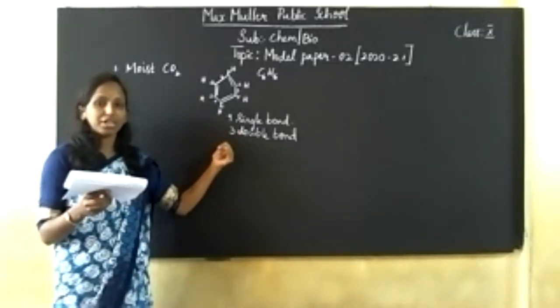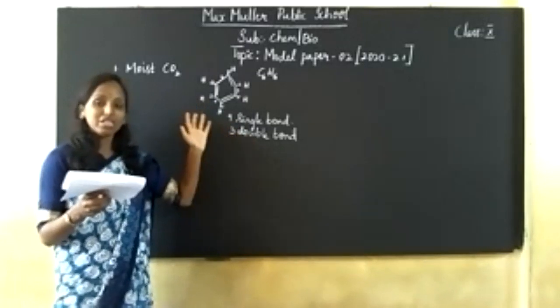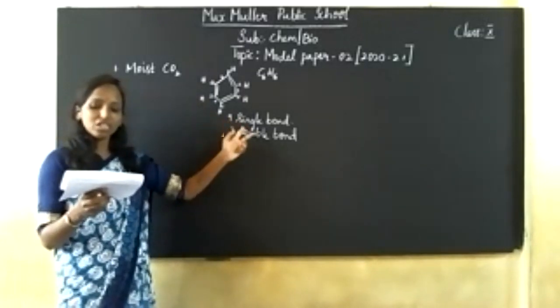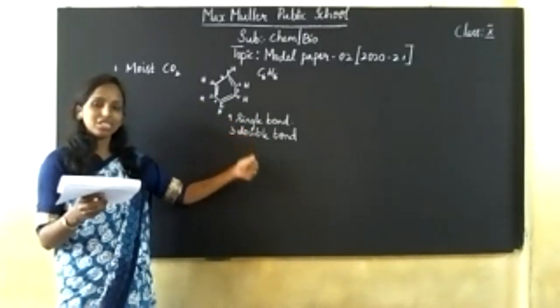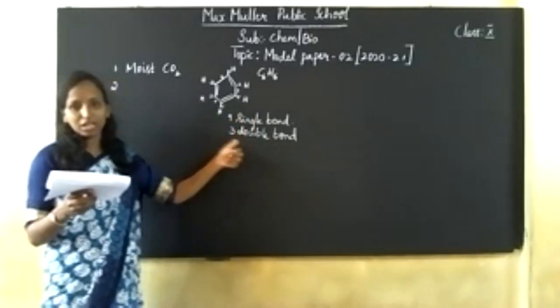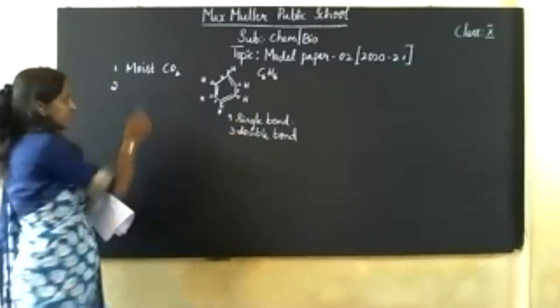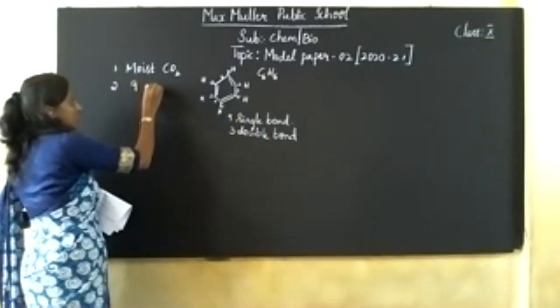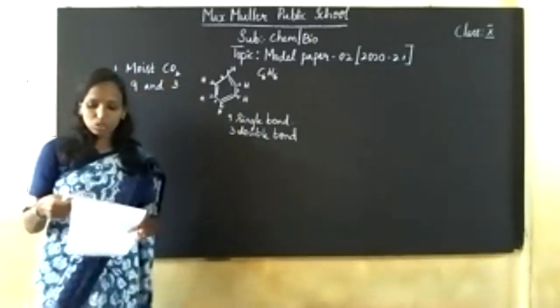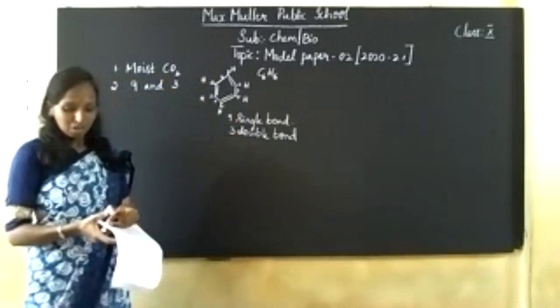If they had interchanged it, you would write 3 and 9. But here they have asked single bond first, so it will be 9 and 3. So 9 single bonds and 3 double bonds in the structure of benzene.